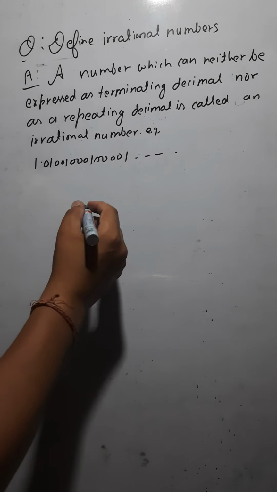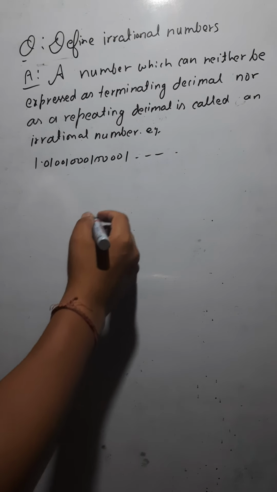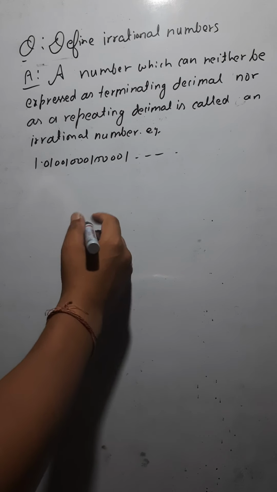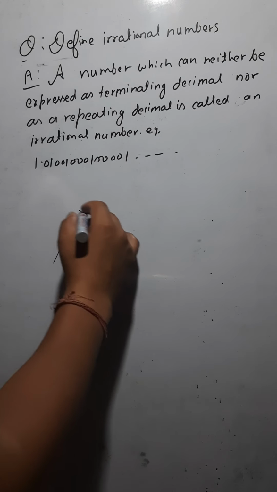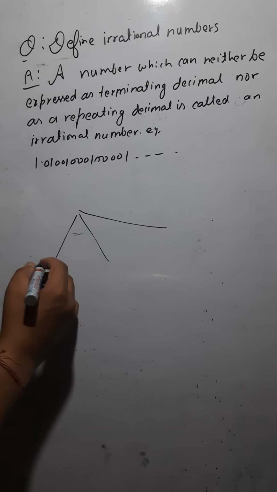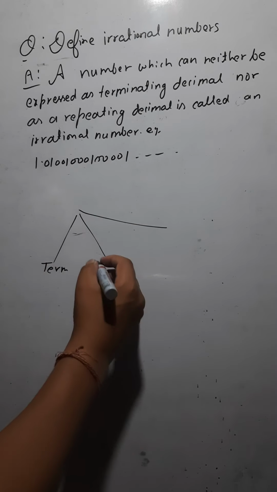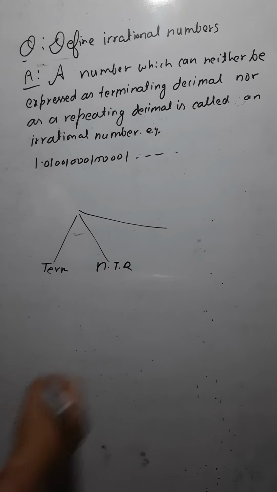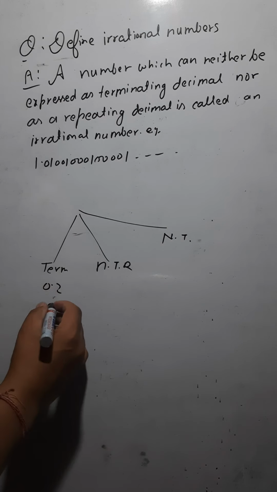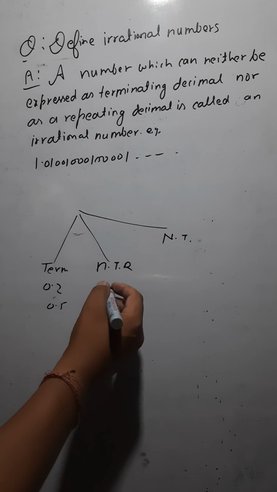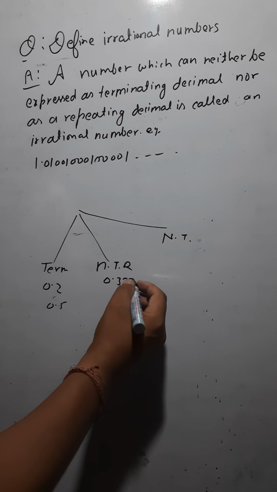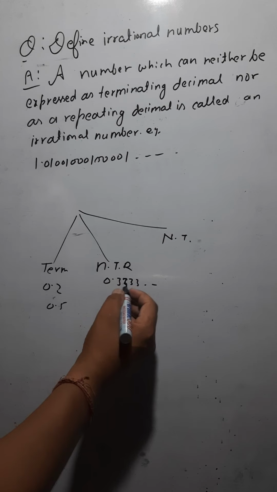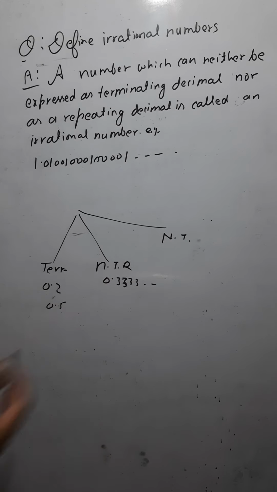Now suppose if you see, we have three categories of decimals. Some are terminating decimals, some are non-terminating repeating decimals, and some are non-terminating decimals. Terminating like 0.2, 0.5, all these are terminating. Non-terminating like 0.3333 etc. So this one is non-terminating but repeating. 3 is repeating here.